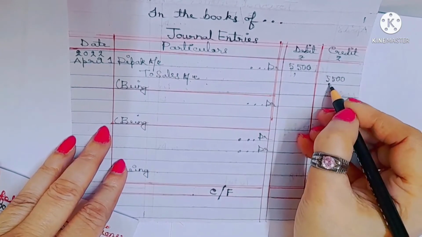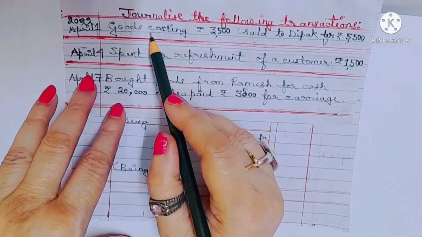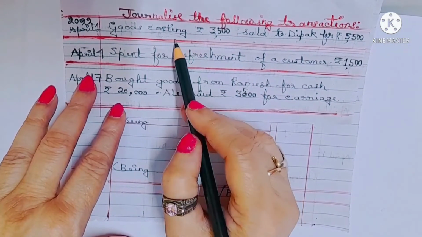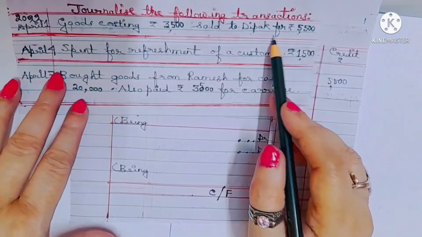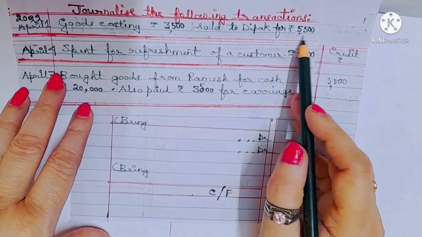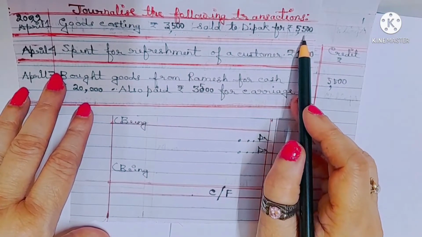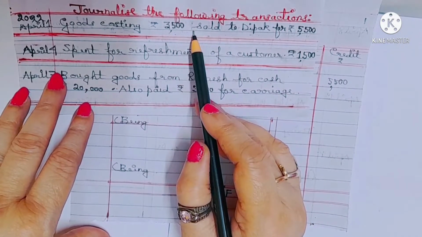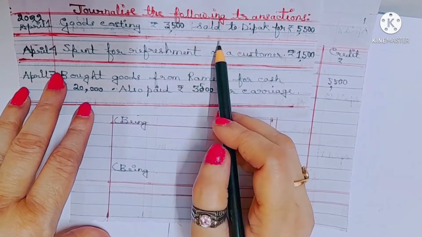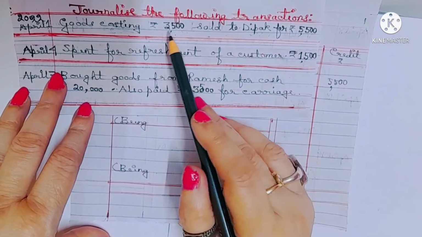Why 5,500? ভালো করে দেখো, goods costing, this is the cost price. And when you're selling goods to Deepak, you're selling goods at selling price. This is the selling price. Okay. So consider 5,500 and ignore 3,500. Remember always when we are selling goods to Deepak, we are selling goods at selling price and not cost price.